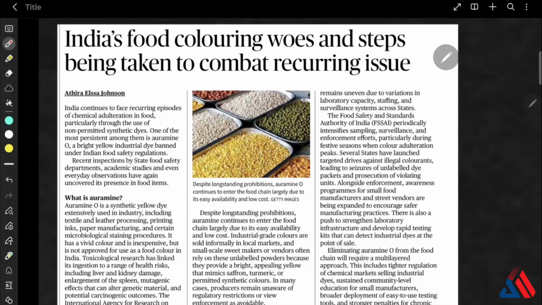Okay, so now what more is needed? The first one is we need tighter control of chemical markets which are selling these industrial dyes. We also need to enforce stronger penalties for repeated offenders, we need point of sale testing tools, and continuous consumer awareness should be there to avoid artificially bright foods.